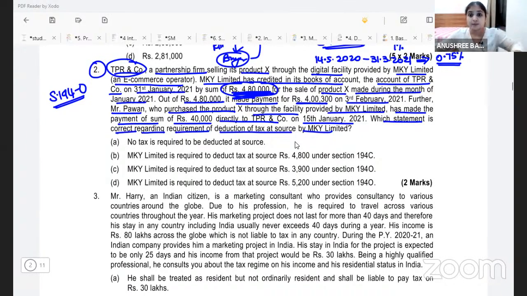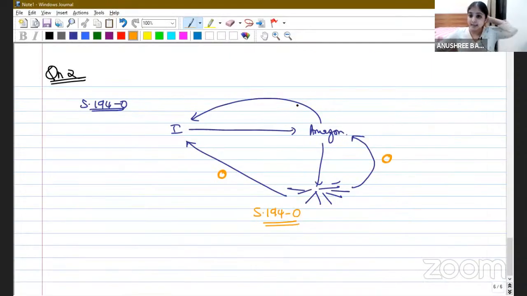We don't bother about how much commission MKY Limited has kept for itself. We don't bother about the deductions made by Amazon. Whatever amount the customers have paid to Amazon on my behalf, and the amount which I directly received from customers, on this, tax has to be deducted under 194O by Amazon at the rate of 1%. But in the COVID period, it has to be deducted at the rate of 0.75%.